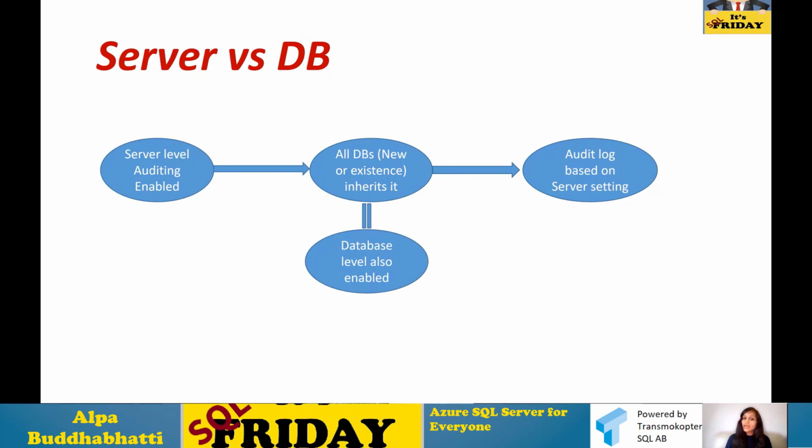But what if your database also has auditing enabled? Will it override? No. If you have auditing enabled on your database server and you have also enabled it on your individual database, then you will have parallel audit logs, whichever way you set it, blob storage or a different technique, in both places. So you will have two copies of the audit log, one because of the server-level setting and another because of the database-level setting. So this is auditing.